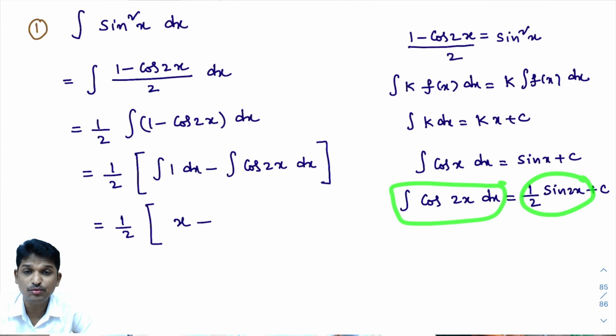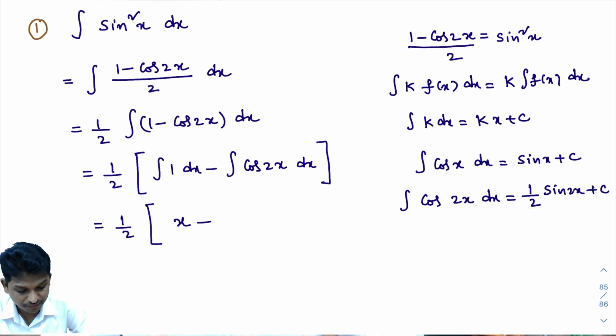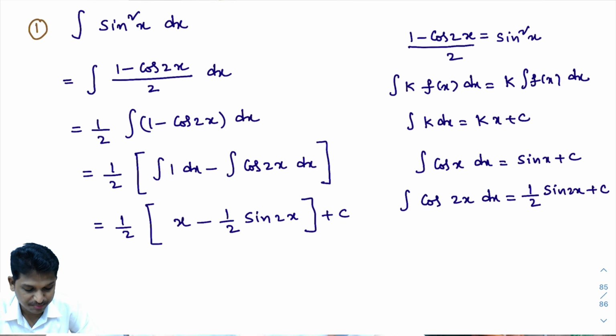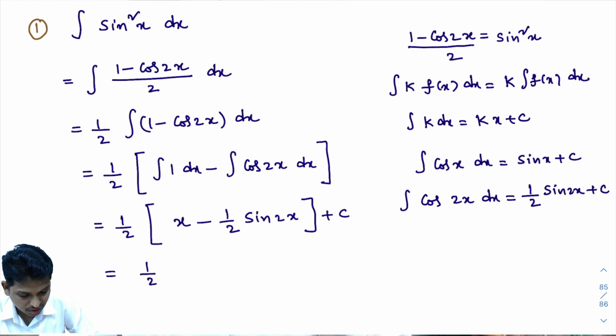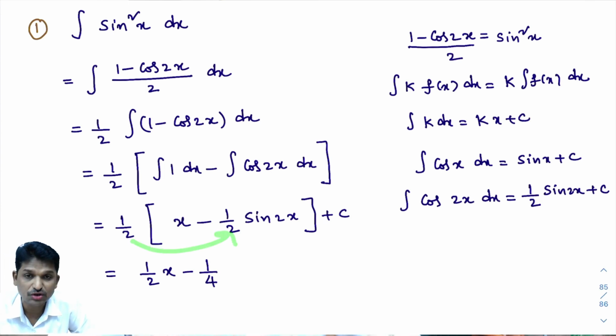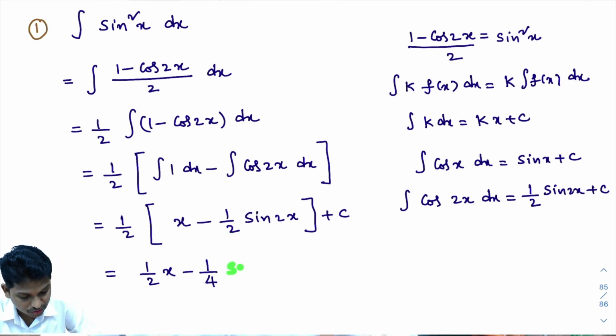This is what we learn in module number 2. I quickly recalled how to do it. So integral of cos 2x dx is 1 by 2 into sin 2x. At the end, I will write plus c. If you want, you can multiply here. 1 by 2 into x minus, 1 by 2 into 1 by 2, I am multiplying these two, is 1 by 4, into sin 2x, plus c.